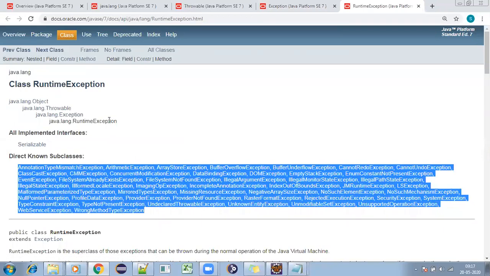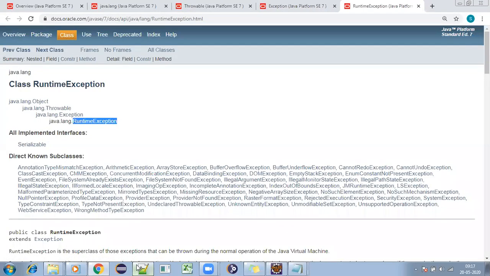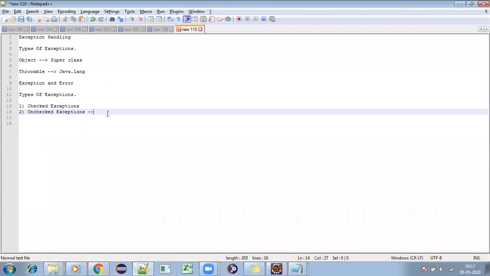All runtime exceptions, you can say, are unchecked exceptions.